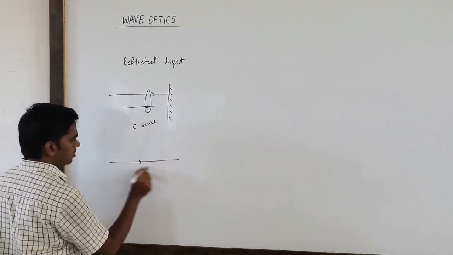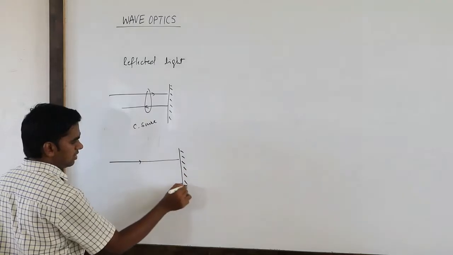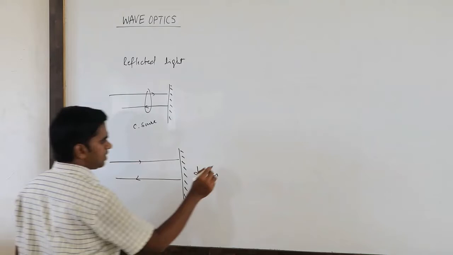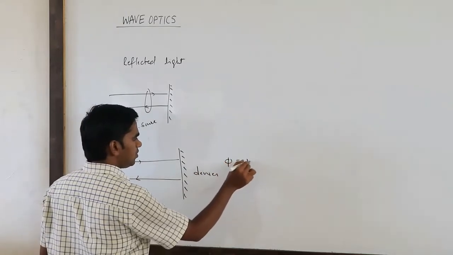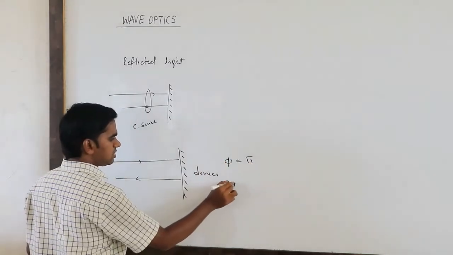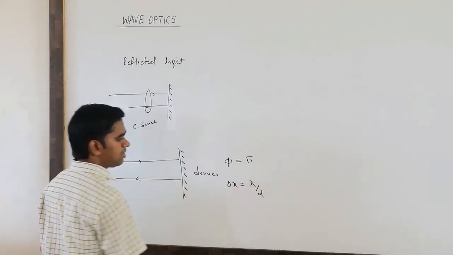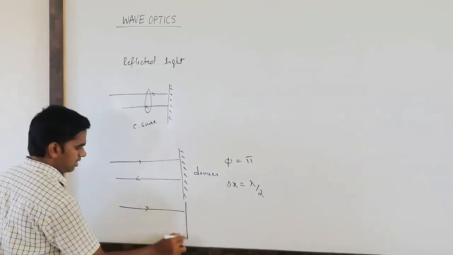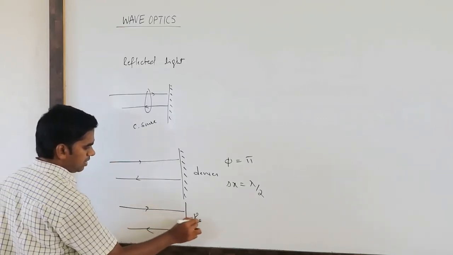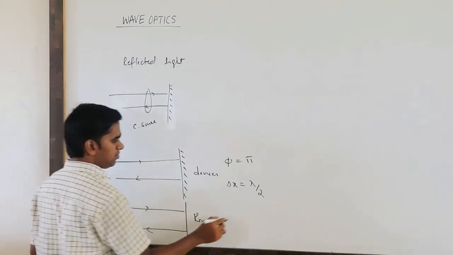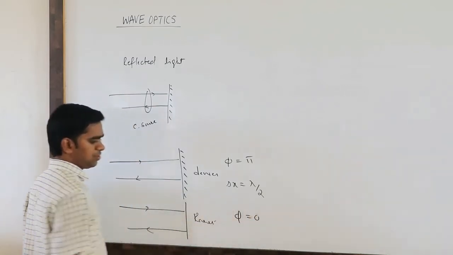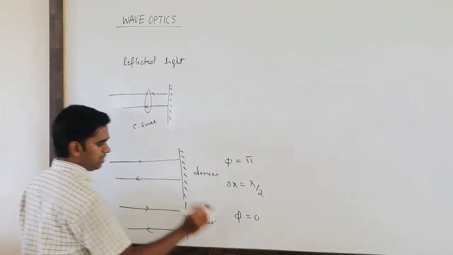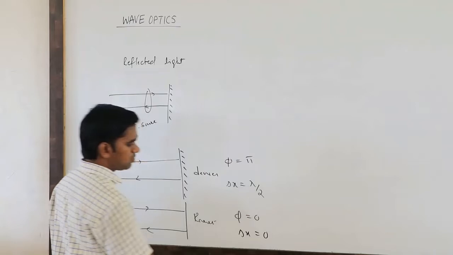Suppose a ray of light is going, and if it is reflected from a denser medium, there is a phase change of pi. That means there is an extra path difference of lambda by 2. Instead, if light is reflected from a rarer medium, there is no extra phase difference, so the path difference is also 0.